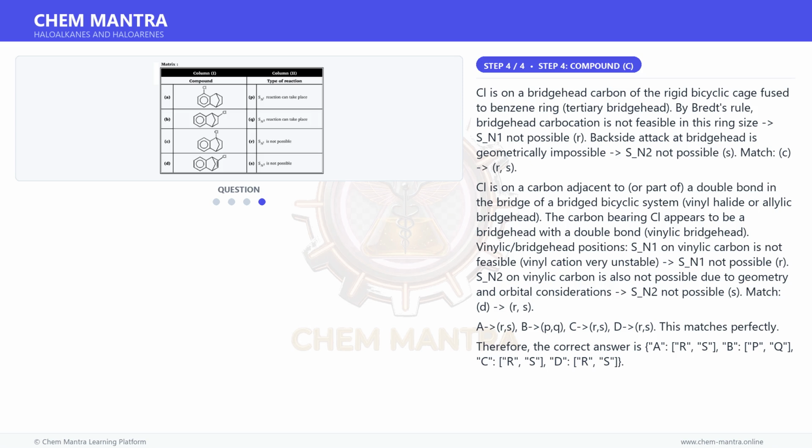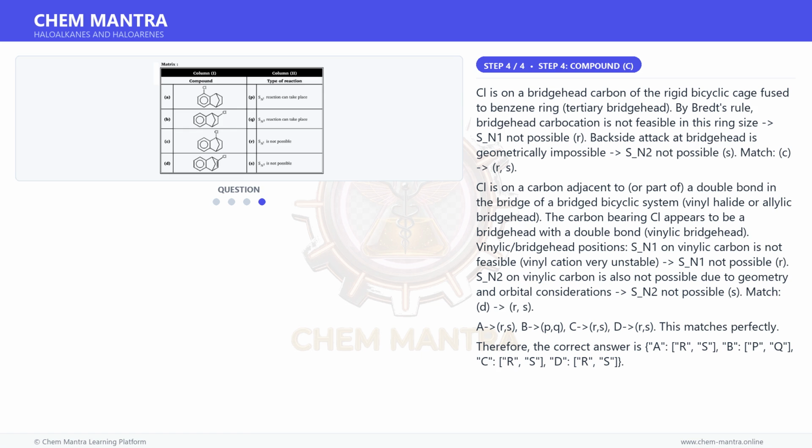And for the next step. Cl is on a bridgehead carbon of the rigid bicyclic cage fused to a benzene ring, a tertiary bridgehead. By Bredt's rule, a bridgehead carbocation is not feasible in this ring size, S_N1 not possible, R. Backside attack at bridgehead is geometrically impossible, S_N2 not possible, S. Match C, R, S.